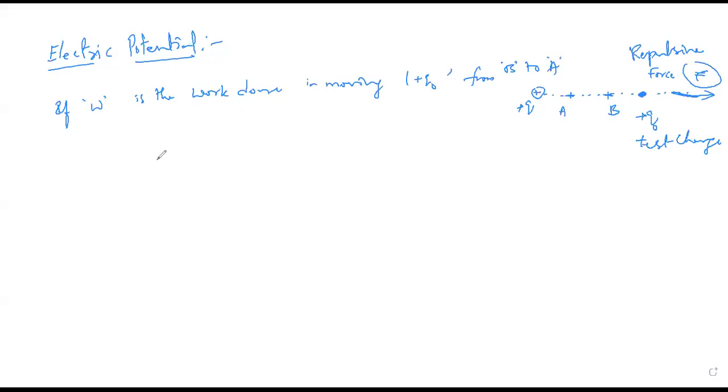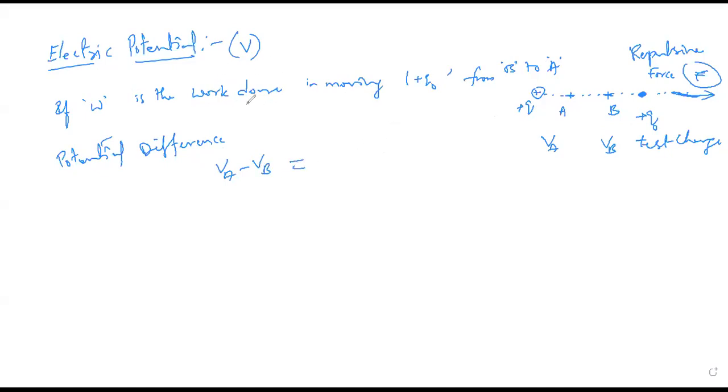Correct? So in this case, the potential difference can be written like this. Electric potential will always be denoted by capital V. So now I'm going to write with respect to the points, VA and VB. Therefore the potential difference due to this repulsive force can be written like this, correct? Between A and B, I'm going to write this as VA minus VB is equal to what?